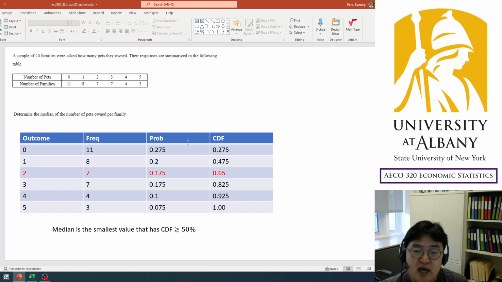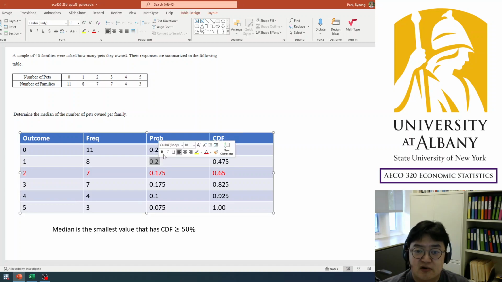But what we want is the cumulative distribution function. It is cumulative from the smallest, so up to 0, the probability is 0.275, and up to 1, the cumulative probability is this plus this, right? So 2 probabilities are included here, and up to 2, the cumulative probability includes 3 probabilities, so 65%.